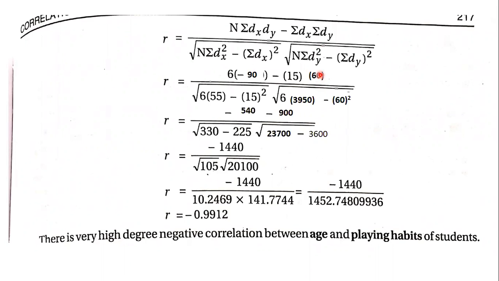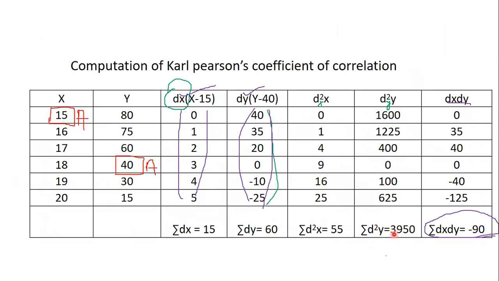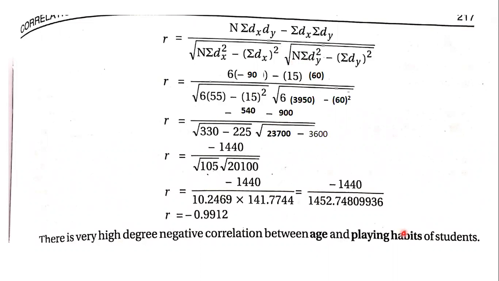Then whole divided by square root of 6 into sigma dx square. So the dx square value was 55, minus sigma dx is 15 as usual, the same number we have considered, square. Then into square root of n is 6, sigma dy square is 3950. If you see in the previous slide, you can see the value 3950 here. Coming back, minus sigma dy is 60 whole square.